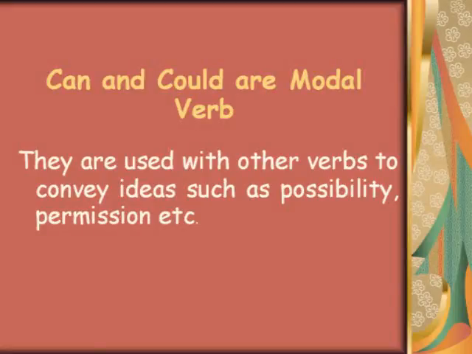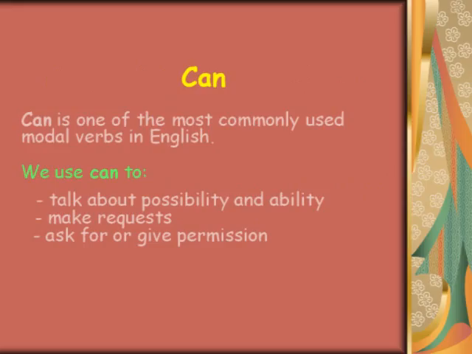Can and could are modal verbs. They are used with other verbs to convey ideas, such as possibility, permission, etc. Can. Can is one of the most commonly used modal verbs in English. We use can to talk about possibility and ability, make requests, ask for or give permission.